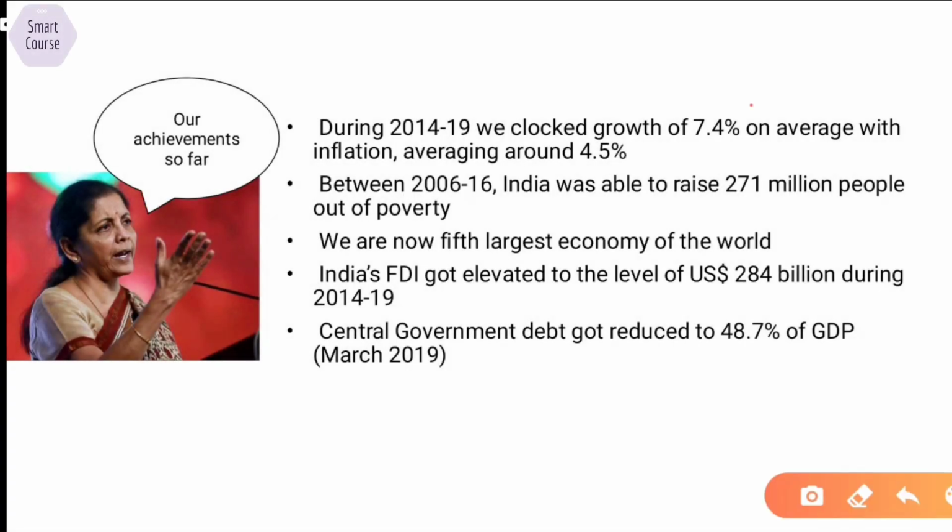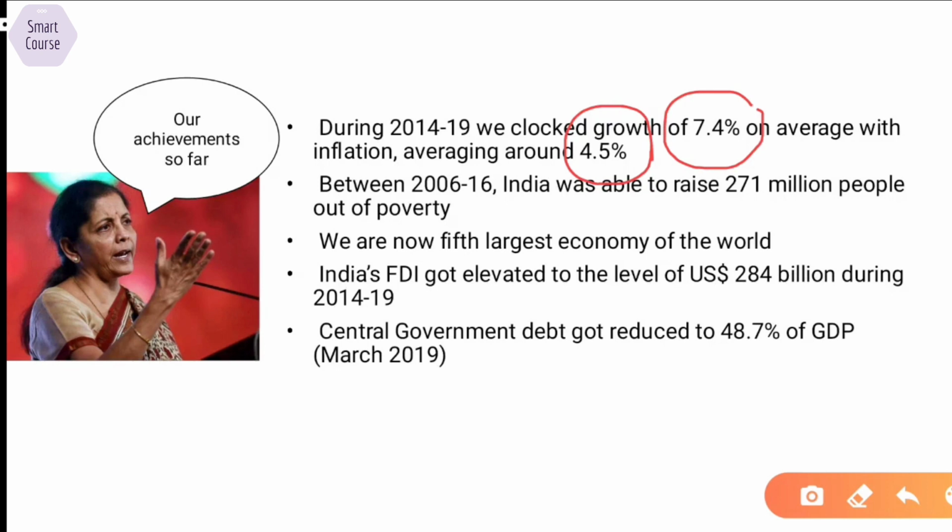Okay, so the budget speech started with the achievements of this government. They said that they have achieved, since 2014, an average growth rate of 7.4% with an average inflation of 4.5%. Currently, the situation is completely opposite. It is about 4.5% growth and 7.4% inflation. But for the data given in the budget, we need to.